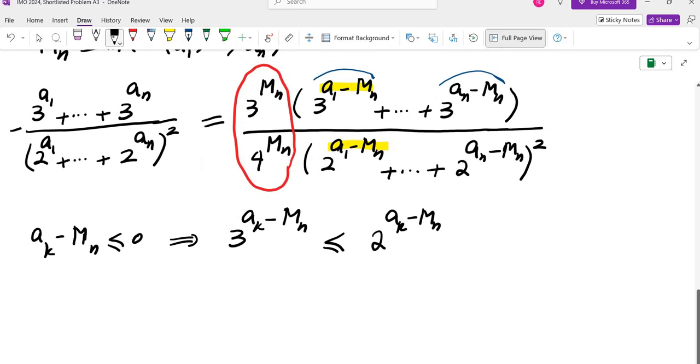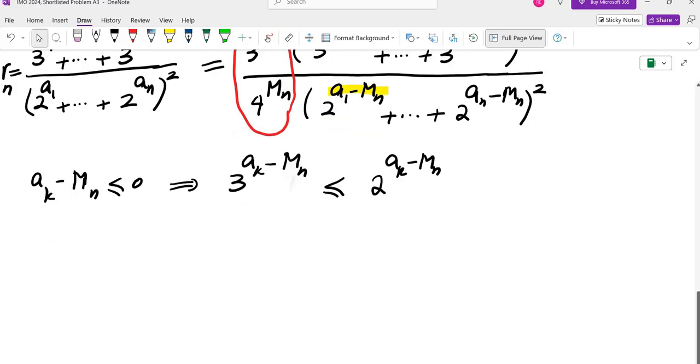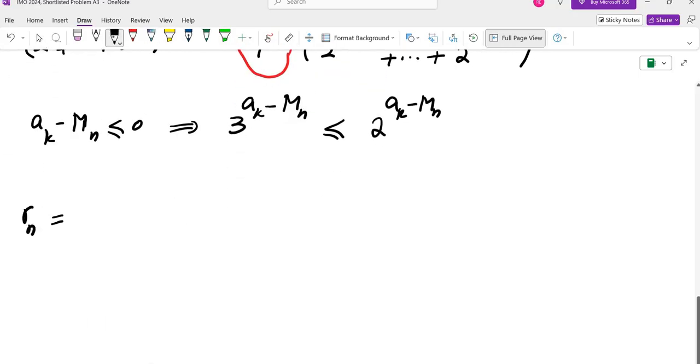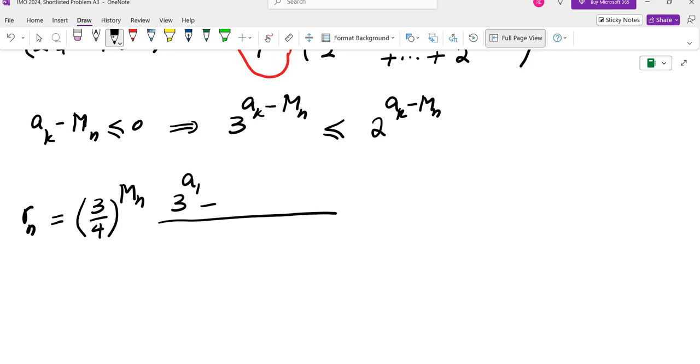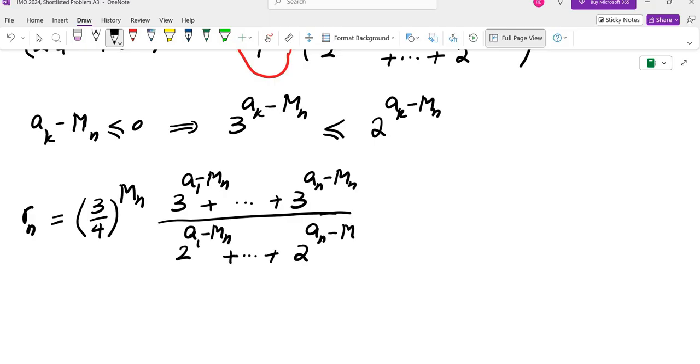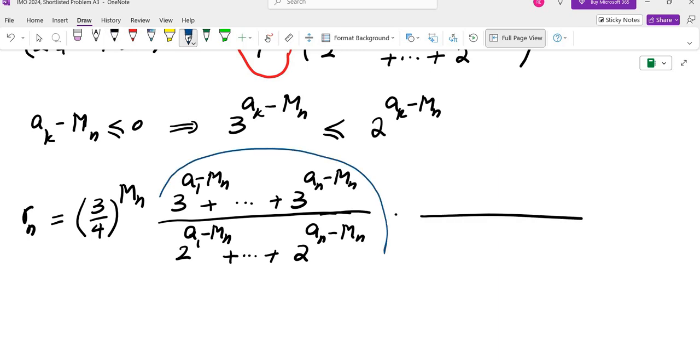If I look at this fraction, let's call it r sub n, I would get 3/4 to the power of m sub n, and then 3 to the power of a1 minus m sub n all the way to 3 to the power of an minus m sub n, over 2 to the power of a1 minus m sub n all the way to 2 to the power of an minus m sub n. This fraction is going to be less than or equal to 1.